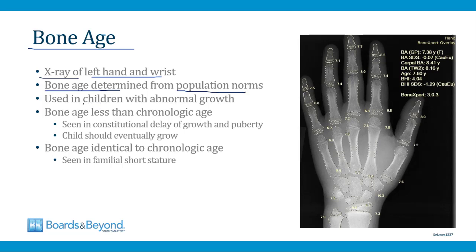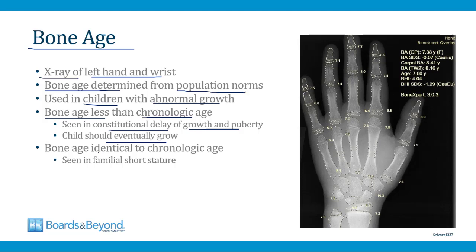And this is a useful test in children who have abnormal growth, whether they're not growing in terms of height or they're not entering puberty as they should. If the bone age is less than the chronologic age, this is what you see in constitutional delay of growth and puberty. Children with a bone age less than chronologic age should eventually grow and enter puberty. So for example, if the child is 15 but the bone age is 12 or 13, that indicates a child with constitutional delay. Eventually that child should grow and enter puberty if they have not yet.